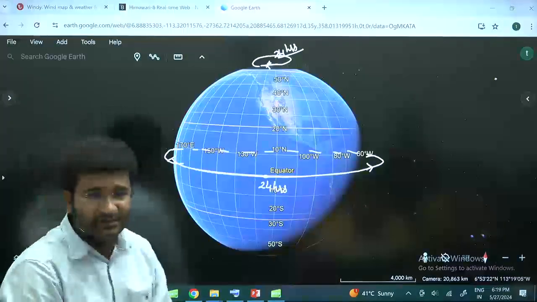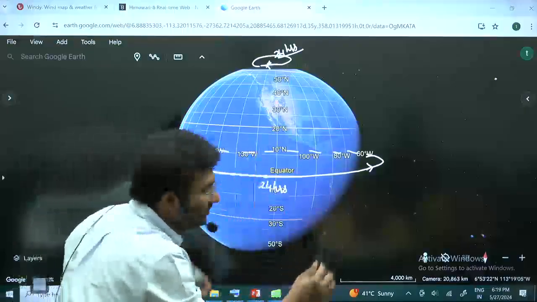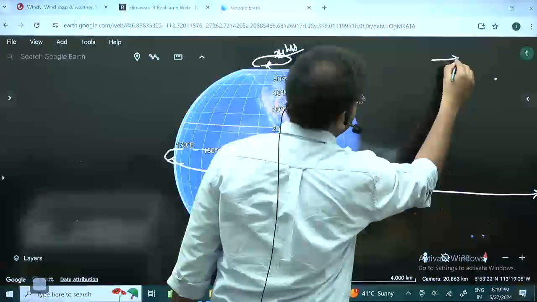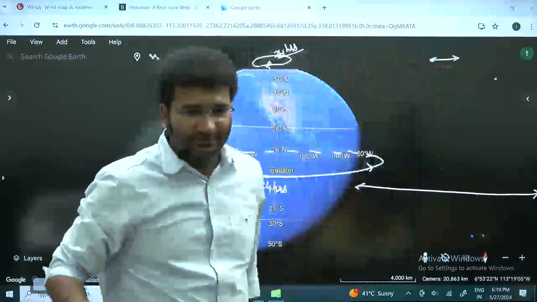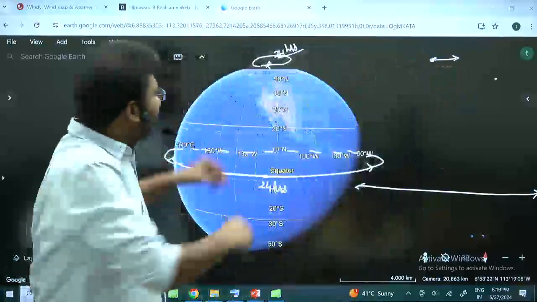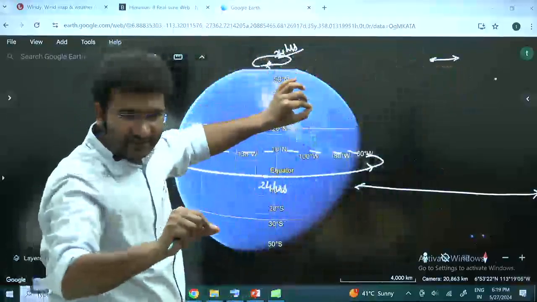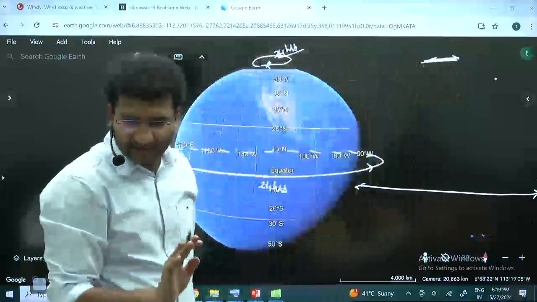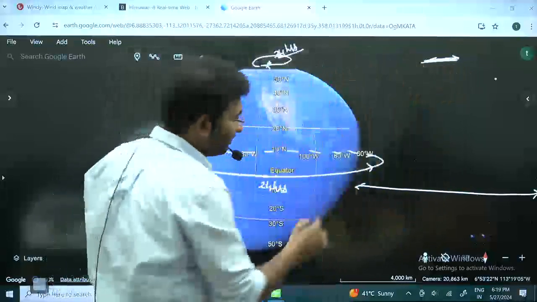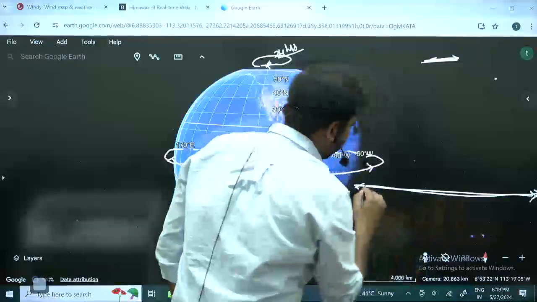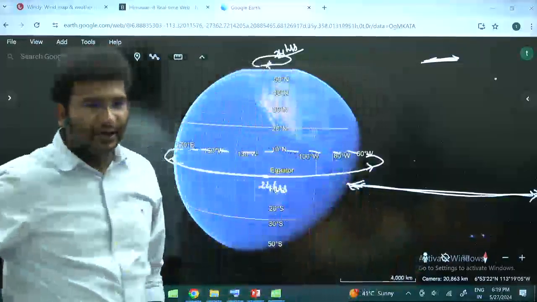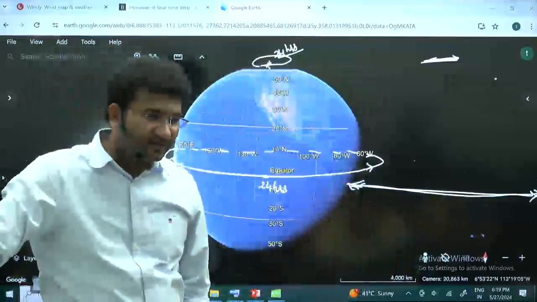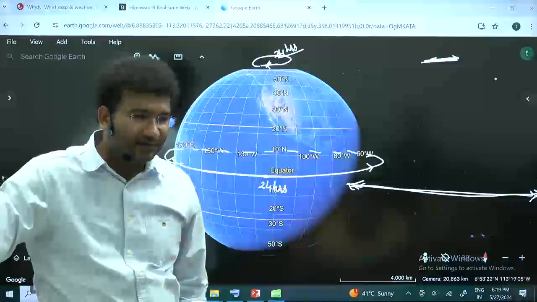a larger distance. Suppose if I open up this circle, if this is the distance, this will be the distance which shall be covered. Yes? If I am opening up this circle and making a thread, so this is the distance which is covered by the polar regions of the earth or near to the polar regions of the earth, and this is the distance which is covered by the equator. That means because of this, the rotational speed difference will create some kind of deflection.